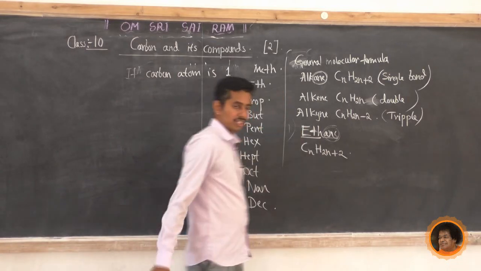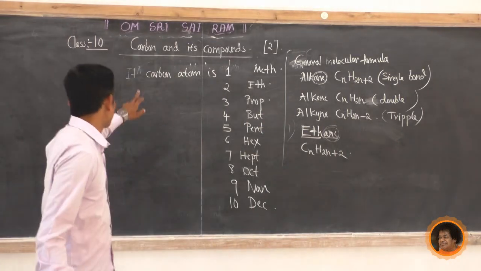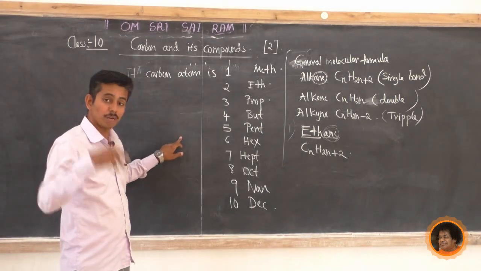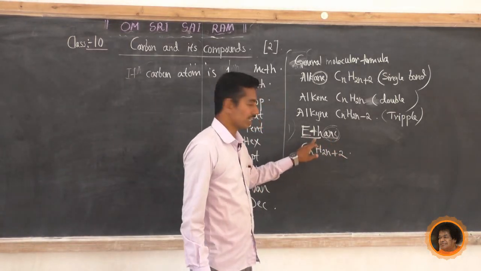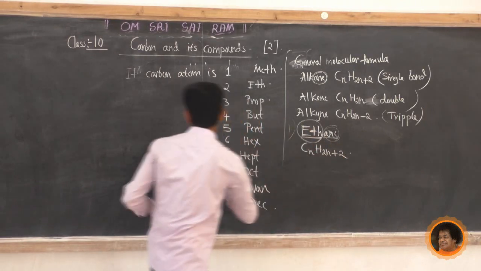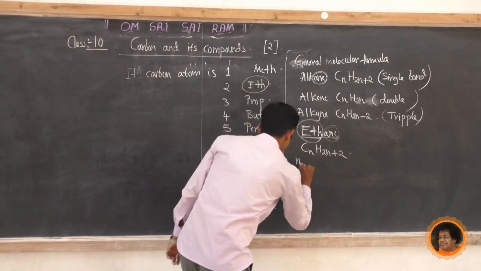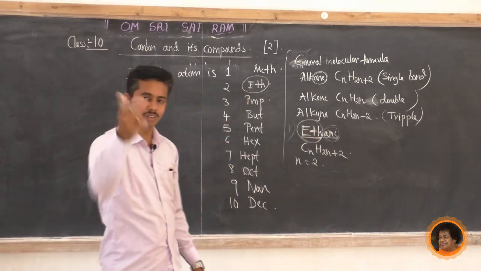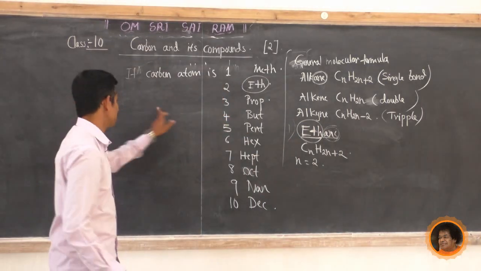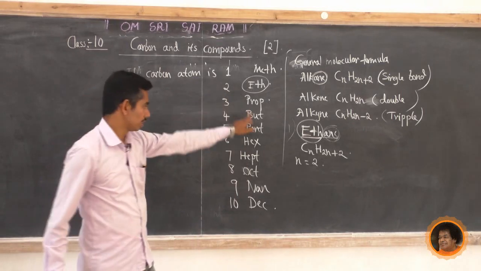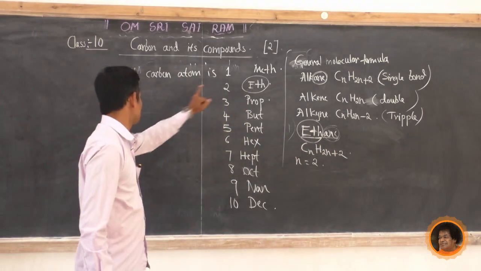Now, eth means how many carbon atoms? If carbon atom is 2 it is eth. If 3 it is prop. If 7 it is hept. Ethane means how many carbon atoms? Eth means 2 carbon atoms. Now n equals 2. If they gave propane, it starts with prop, and carbon atoms would be 3. Now it is ethane, it starts with eth. What is the carbon atom count? If carbon atom is 2, it is eth.